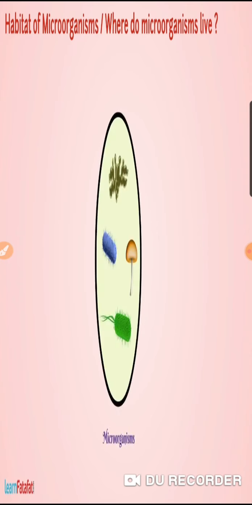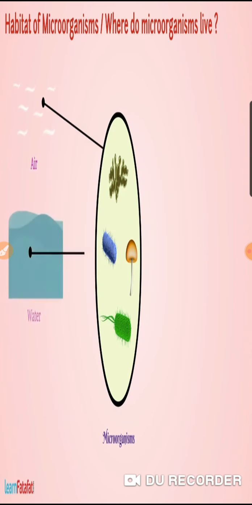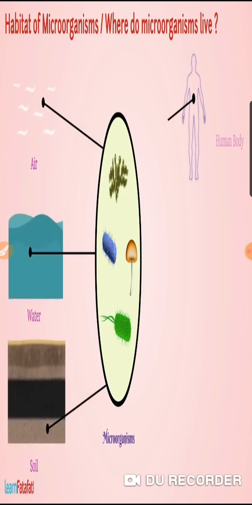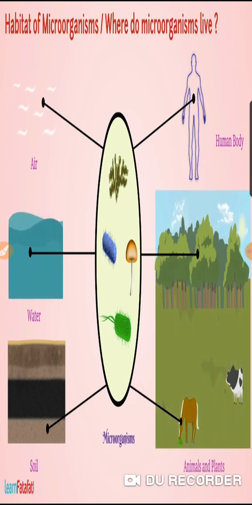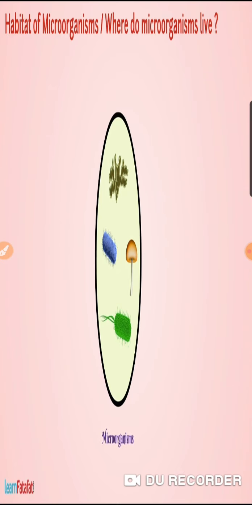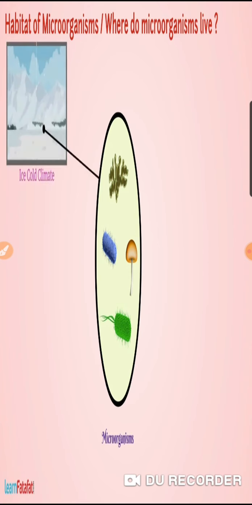Now, habitat of microorganisms, or where do microorganisms live? Microorganisms live in air, water, soil, human body and in animals and plants. It means it is found in each and every part of the earth.